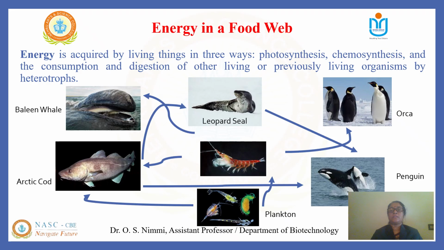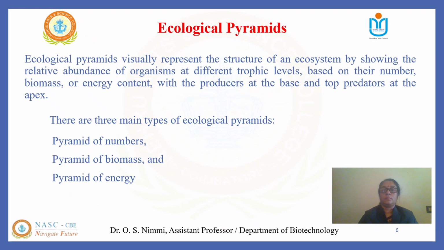So here you can see a good example of various organisms occupying the polar regions, where they are seen to interact with each other. Therefore, understanding the energy flow of ecosystems will help us to understand the various components of an ecosystem and how the organisms interact and how they impact the environment, therefore affecting the ecological balance.